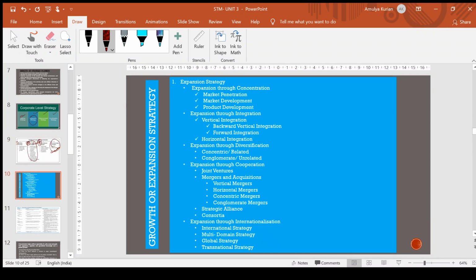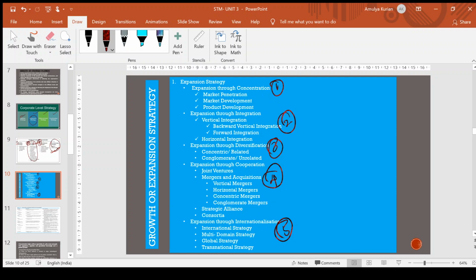Let us see. Okay, there are basically five types of strategies which come under the growth strategy or expansion strategy. One is expansion through concentration, expansion through integration, expansion through diversification, cooperation, and the last one, internationalization.